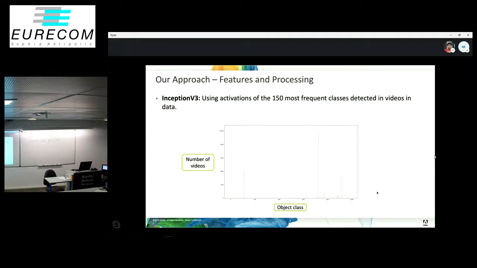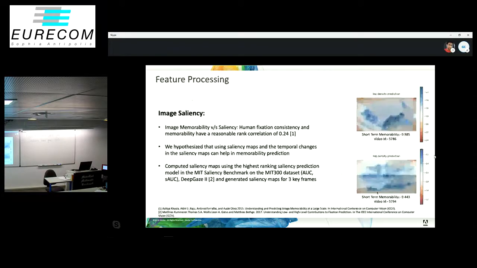Coming to saliency. In prior work on image memorability, it has been shown that there's a significant correlation between the consistency of human fixation and the memorability scores of images. A high human consistency often occurs when humans have one or a few specific objects to fixate on. Essentially, when humans have a specific point of focus in an image, they're better able to remember it, and vice versa. Because of this dependence, we generated the saliency maps of 3 keyframes for each video using the highest performing model in the MIT saliency benchmark, that is DeepGaze 2.